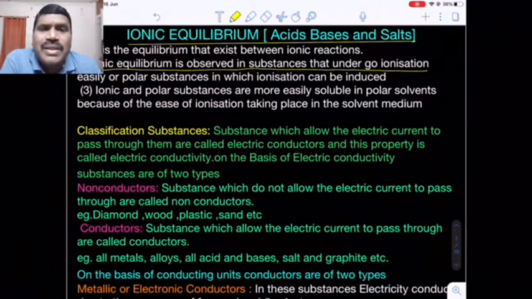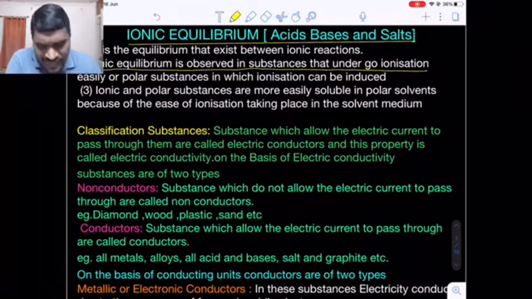Now there will be an equilibrium established between the ionic reactions. Such equilibrium is known as ionic equilibrium. Let's suppose we have ionic compounds such as salts, acids and alkalis. When they are in aqueous solutions, there is an equilibrium established.